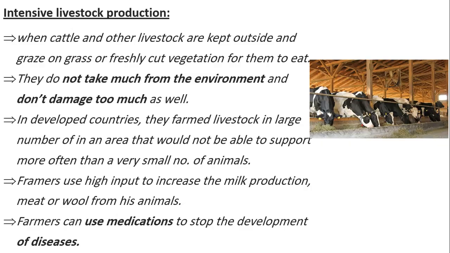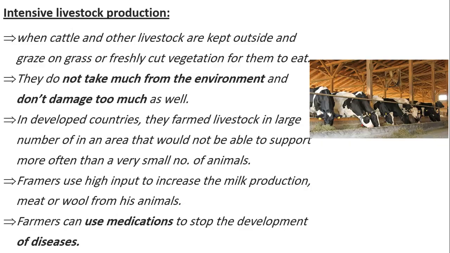So is this the only way we get more food? Actually, no, we have another way to have more food. Intensive livestock production. So when we take a lot of cattle and we put them in a small area to get more of their products like milk, wool, or meat, this is called livestocking. So when we leave just 2 cows outside, they will eat from the fresh vegetation, which is the grass, the vegetables, the fruits available in this field. They will not do a lot of damage. They will not take too much from the environment.